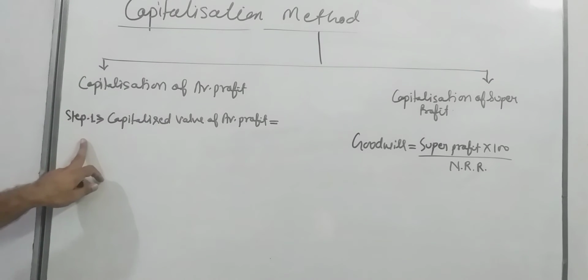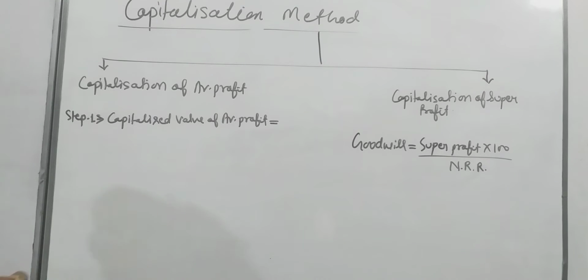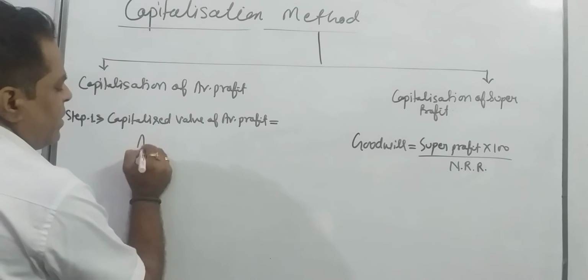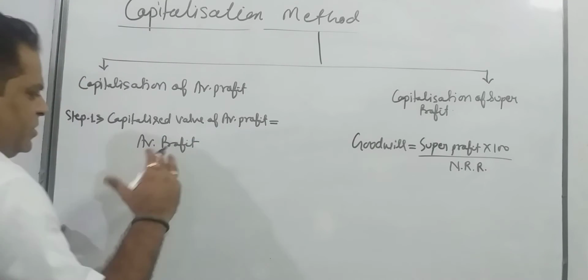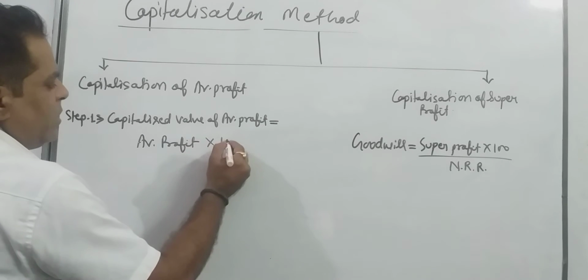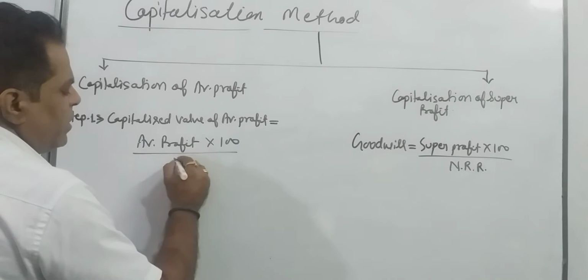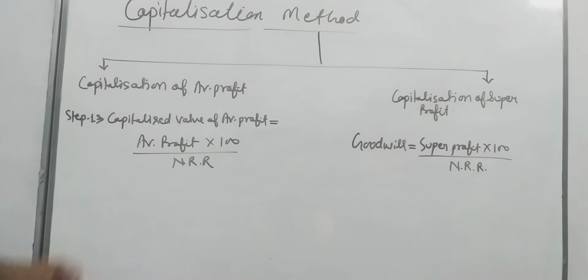Step 1 is capitalized value of average profit, and formula is average profit, as you determine average profit in average profit method, into 100 upon normal rate of return. By applying this formula, you can determine capitalized value of average profit. This is number one step.